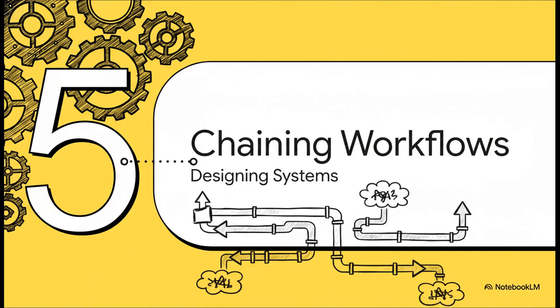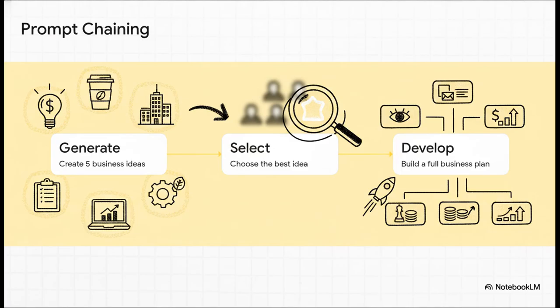Let's scale this up in Section 5, chaining tasks into workflows, designing systems. This is where we automate the plumbing of our AI. This concept is known as prompt chaining. Rather than throwing one massively complex, messy problem at the AI, you break it down into connected steps, where one output feeds directly into the next instruction.